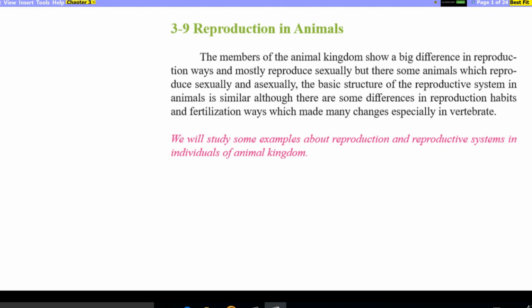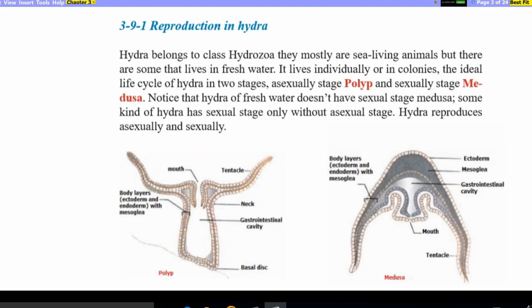Reproduction in animals. The members of the animal kingdom show a big difference in reproduction ways. Mostly they reproduce sexually, but there are some animals which reproduce both sexually and asexually. The basic structure of the reproductive system in animals is similar, although there are some differences in reproduction habits and fertilization ways which made many changes, especially in vertebrates. So we will study some examples about reproduction and the reproductive system in individuals of the animal kingdom.